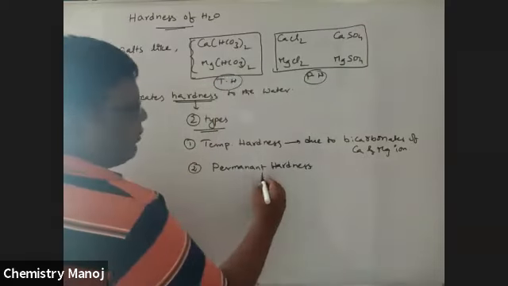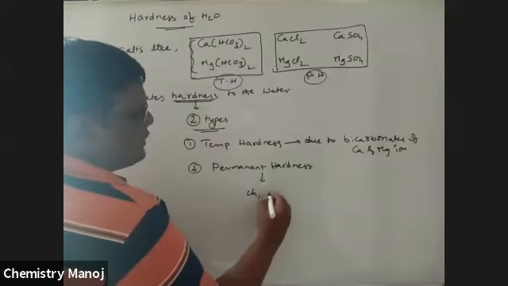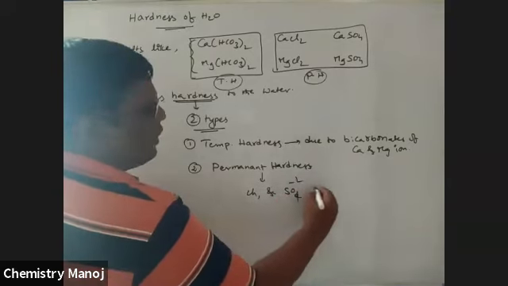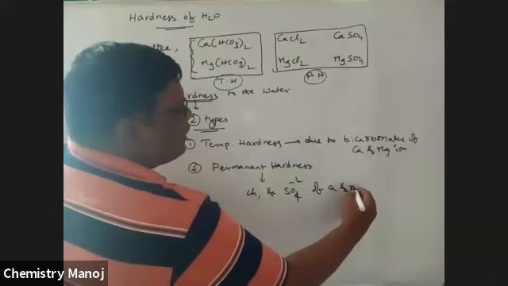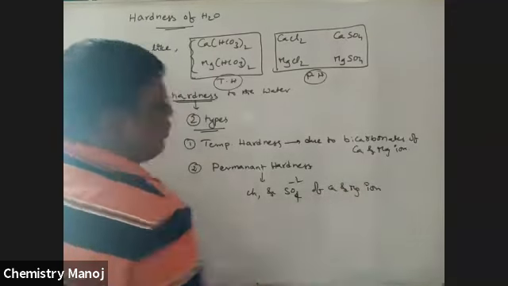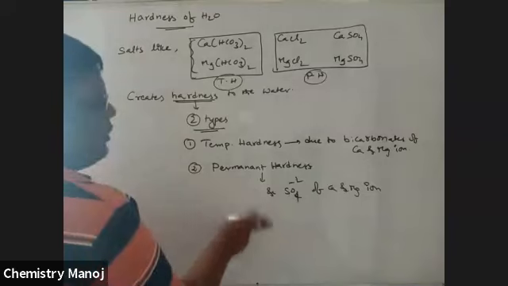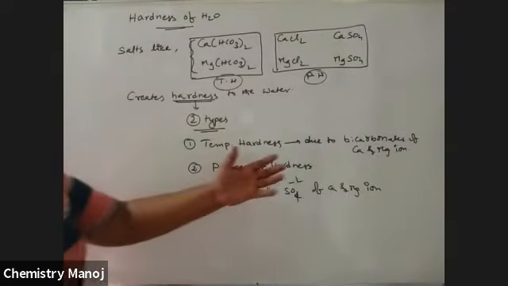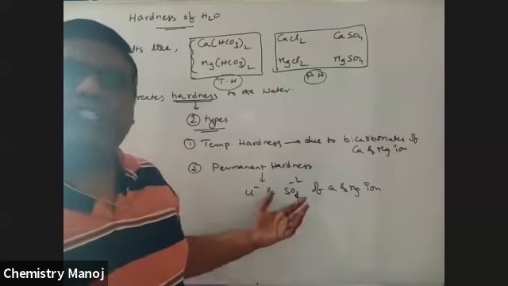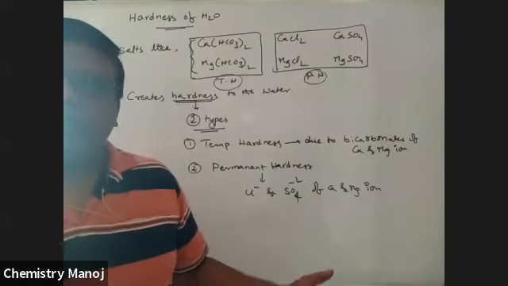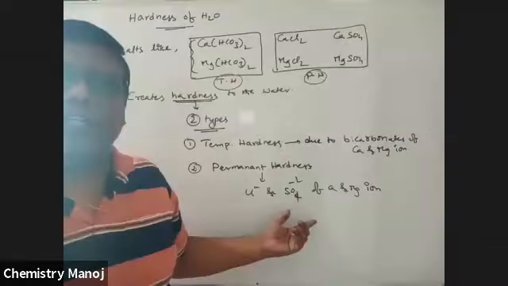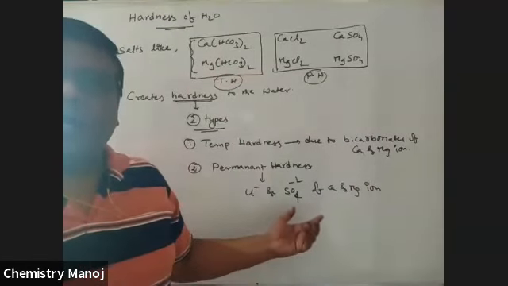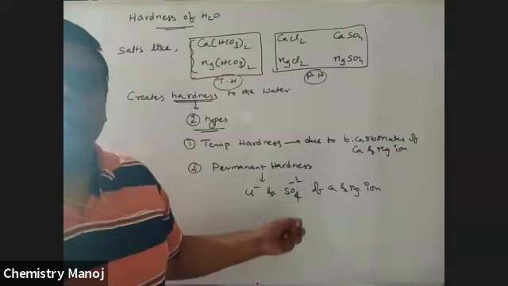That is, permanent hardness is due to chloride and sulfate of calcium and magnesium ions. Chlorides and sulfates of calcium and magnesium ions create permanent hardness. That means it is difficult to remove these ions by simple techniques, like boiling. Some special techniques are required to remove this hardness. So permanent hardness is there.